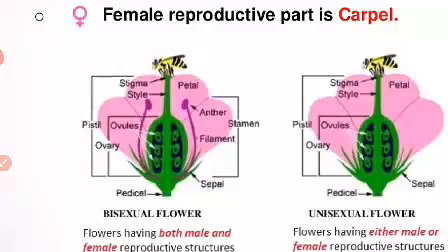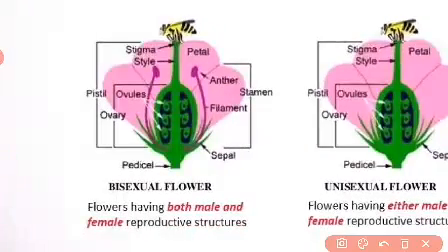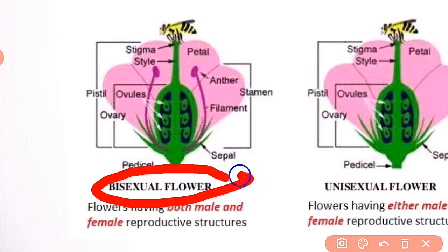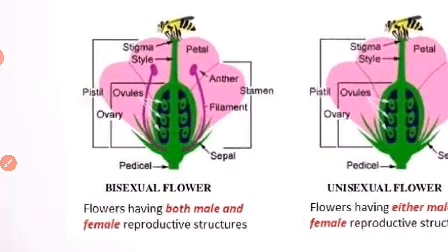Let's see. This is a bisexual flower. Bisexual flower means both male and female sex cells are present in a single flower. That's why this is called a bisexual flower. So let's underline the structures.